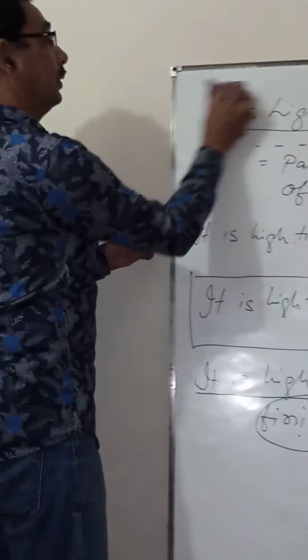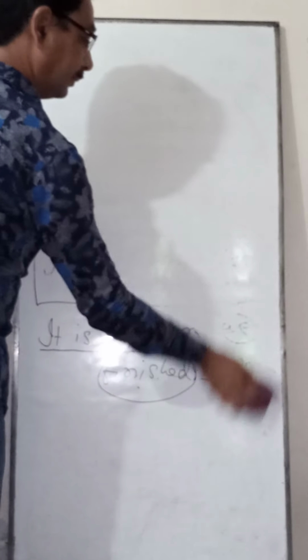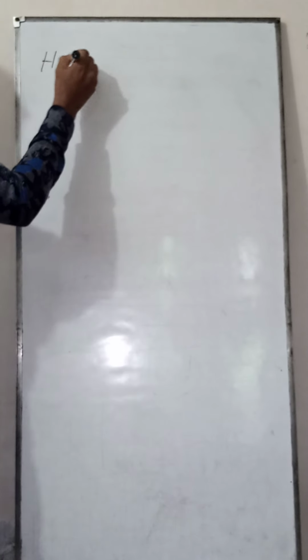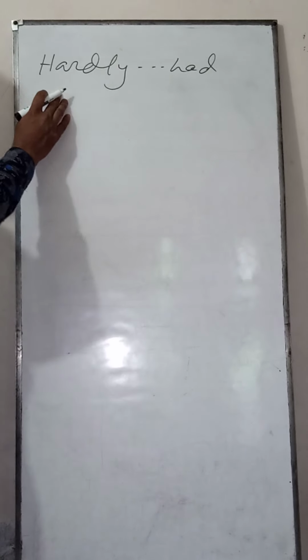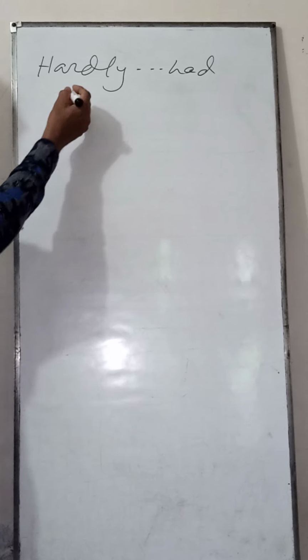And now I am going to the third structure. I request my students, you have to follow your textbook also at your home. Hardly had. This is a very important structure for your exam.